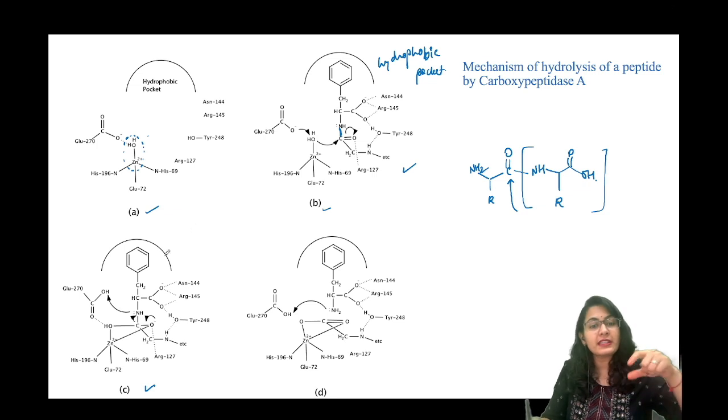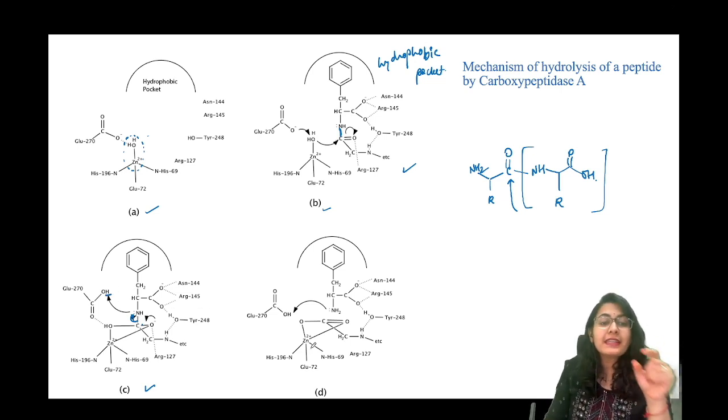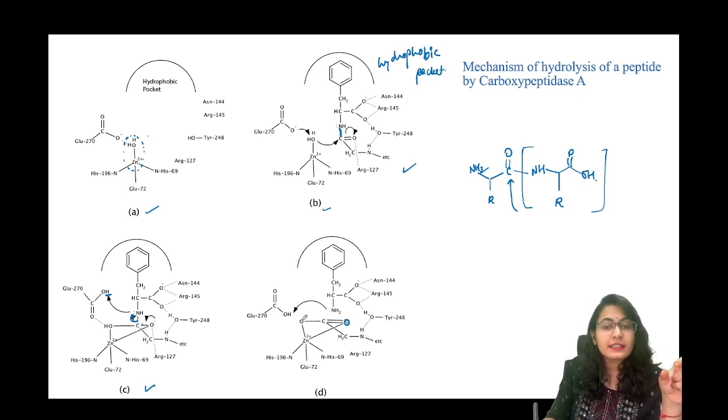ये open करके zinc के साथ ही chelate करेगा because that is a stabilizing interaction. Okay. Then after that it falls back, this bond opens up, और जो ये bond open up हो रहा है, that is going to take away one of the protons from over here, such that your zinc is now bound to this oxygen, and this amine is free.